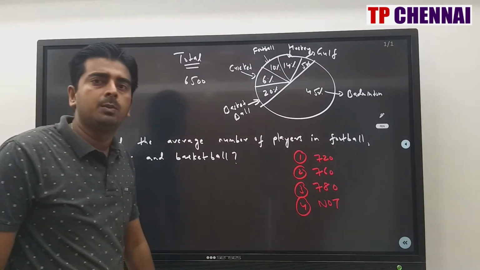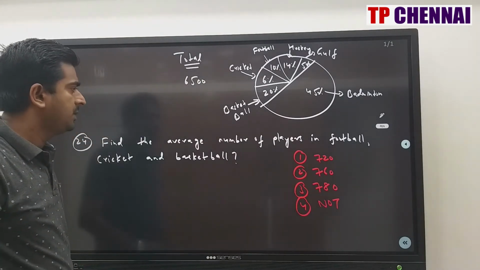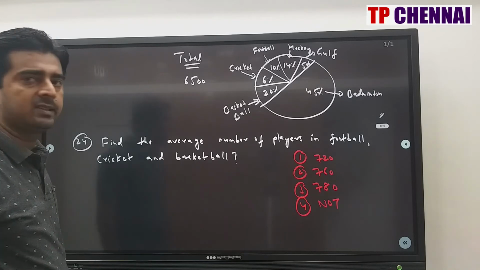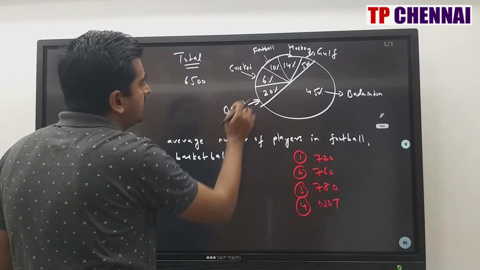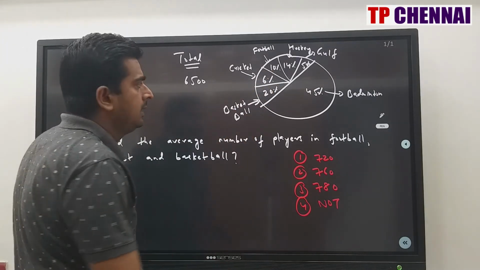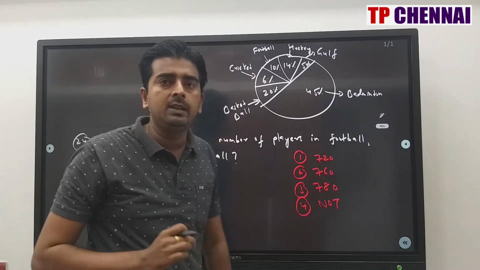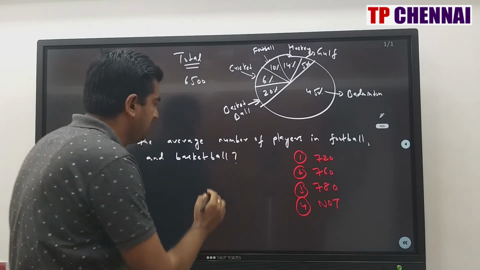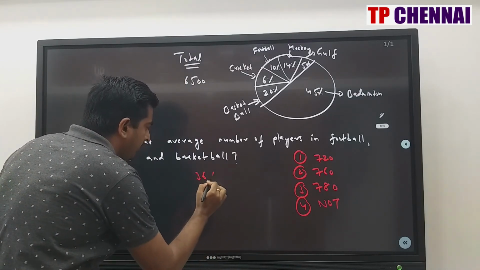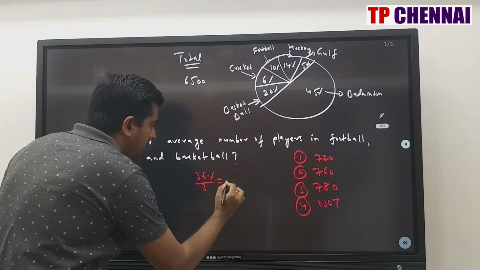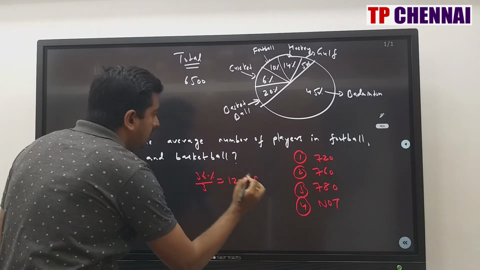So now we'll see question number 24. Find the average number of players in football, cricket and basketball. Football, what is the value? 10%. Cricket, what is the value? 6%. Basketball, what is the value? 20%. So 10 plus 6 plus 20 is 36%, but average. So 36% by 3, which is 12%.